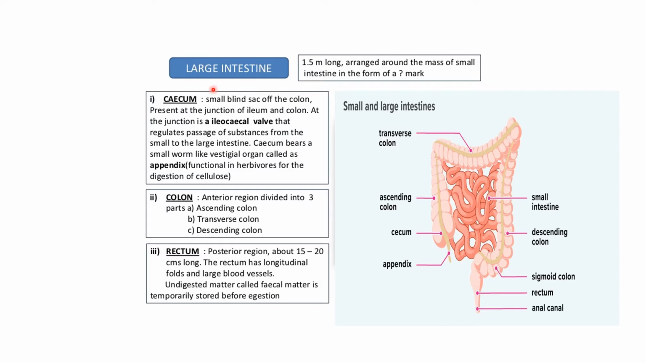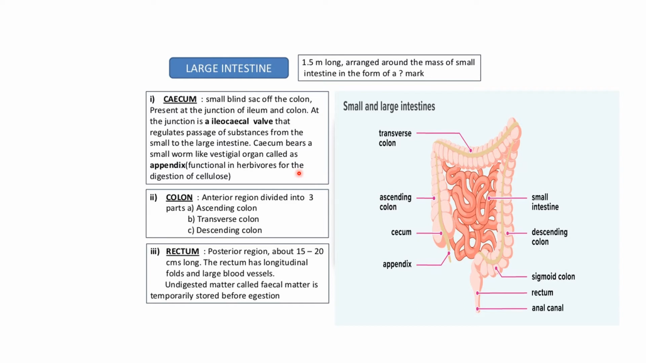Now, the small intestine opens into the large intestine. It is 1.5 meter long, arranged around the mass of the small intestine in the form of a question mark shape, as you can see over here. Now the first part is known as the cecum. So this is the cecum, as you can see this part.